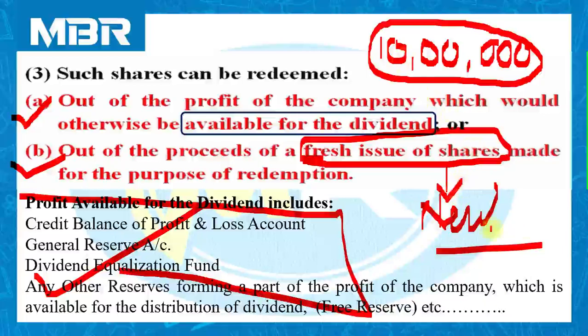One thing should be clear in your mind, that we are in need of rupees 10 lakhs. So we have to collect 10 lakhs rupees first. We can collect the 10 lakhs either using internal source, or we may issue new securities to the public in order to collect the amount.